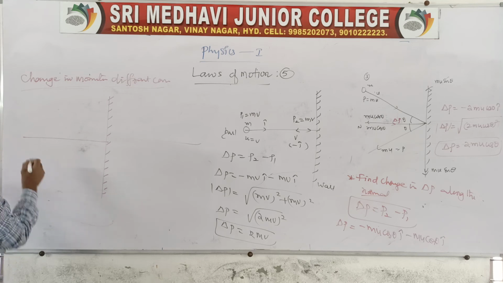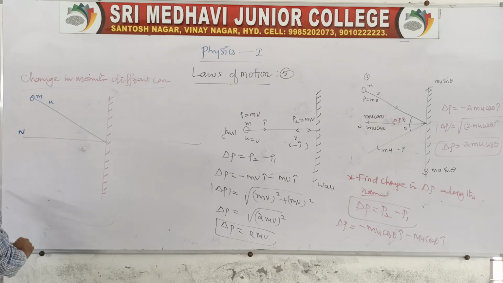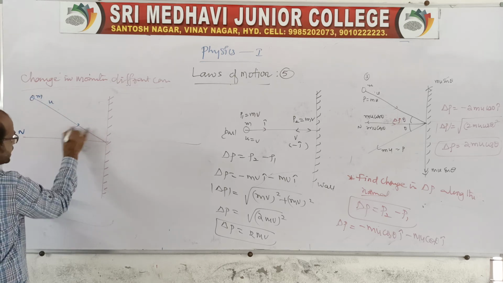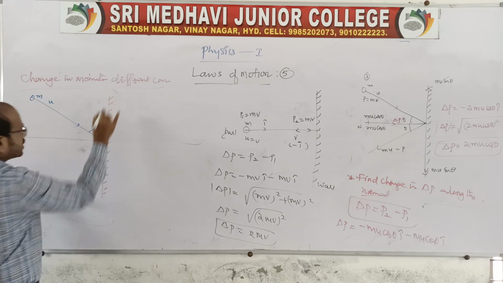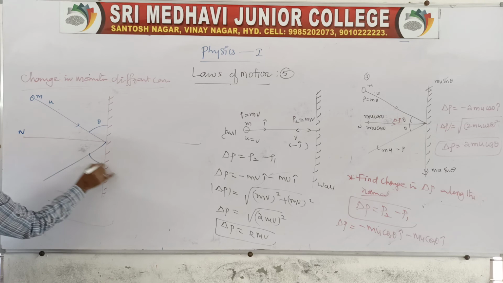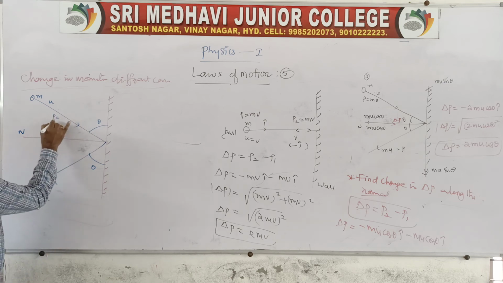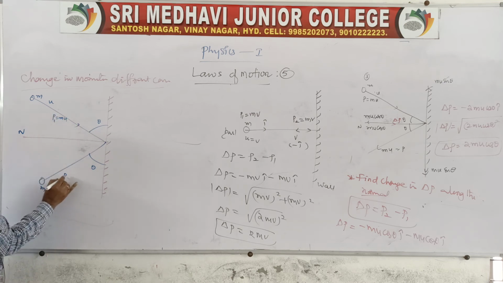When the ball of mass m strikes like this, moving with velocity u, it makes an angle theta with the wall, and it rebounds with the same angle theta with the wall, with the same velocity. Again, by using this, we write the change in momentum.